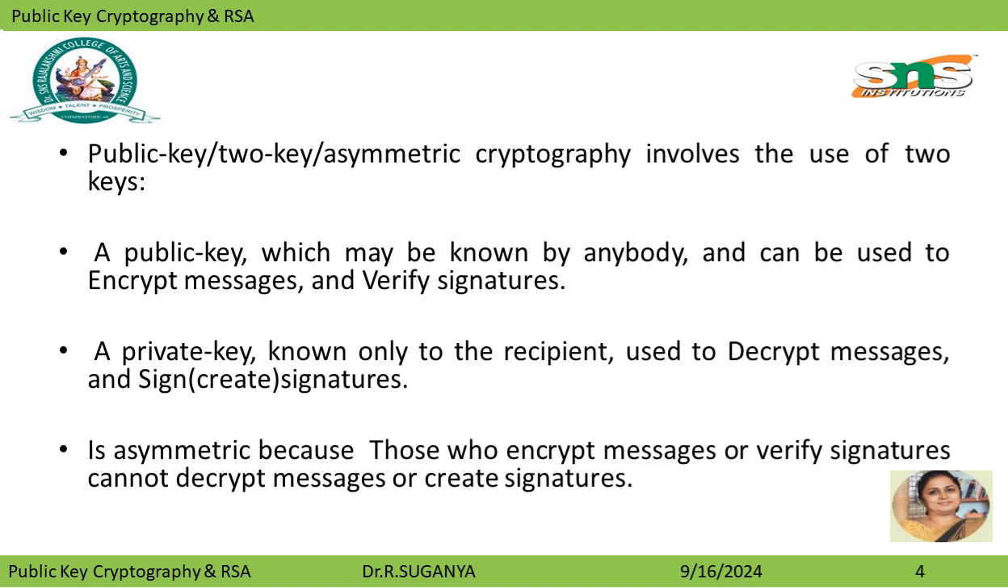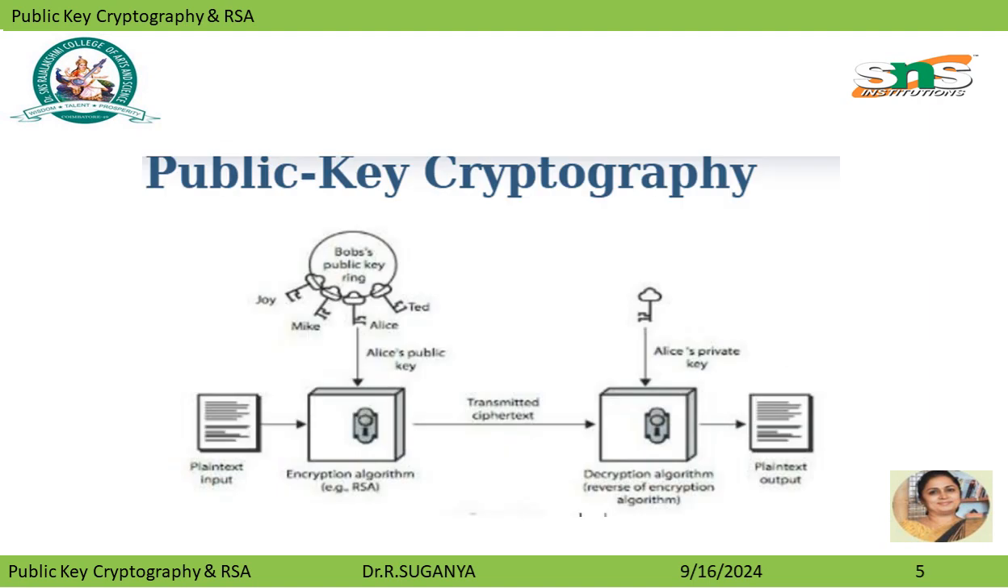Public key or two-key asymmetric cryptography involves the use of two keys. A public key, which may be known by anybody, can be used to encrypt messages and verify signatures. A private key is known only to the recipient and is used to decrypt messages and sign signatures. It is asymmetric because those who encrypt messages or verify signatures cannot decrypt the messages or create signatures.